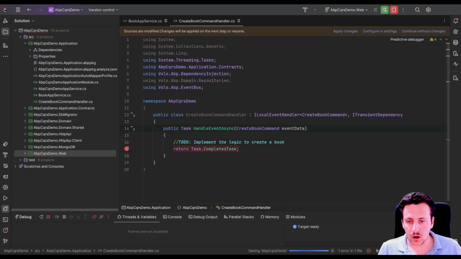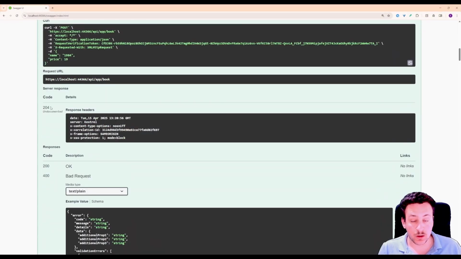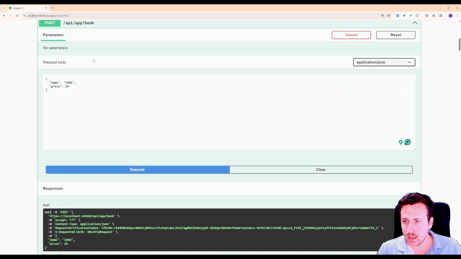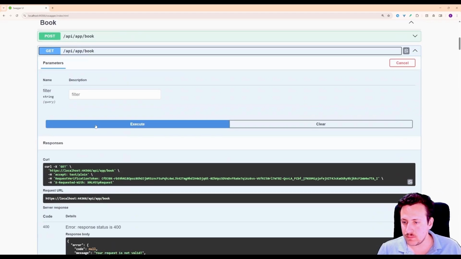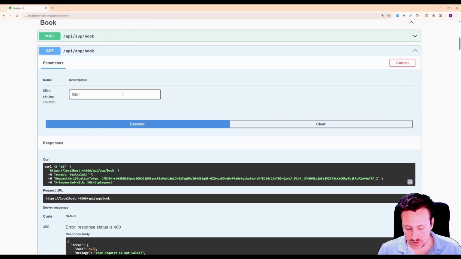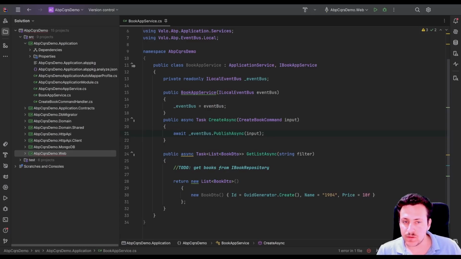And if we go back to our code again, you can see it returns 204, which means the book is created. And if we go to the query side, then we can pass a filter in here. We can say 104, and when we execute it, it will return the related value. Okay, actually that's it from our CQRS implementation. And let's wrap it up with a quick recap.